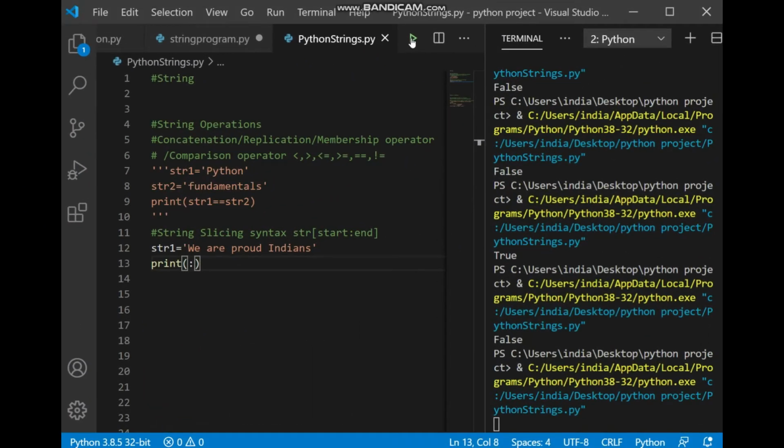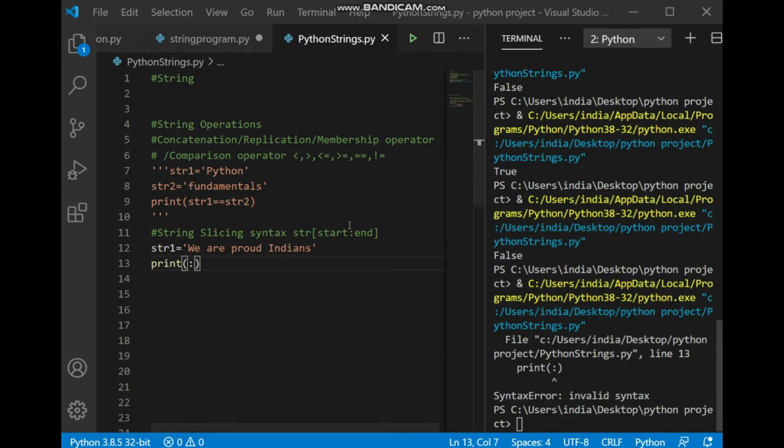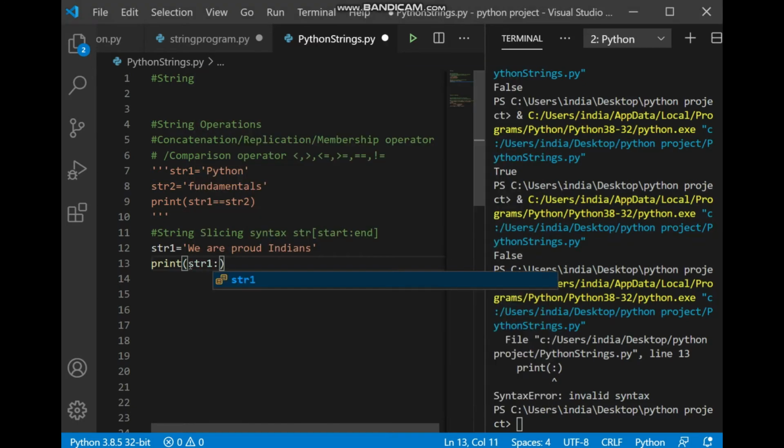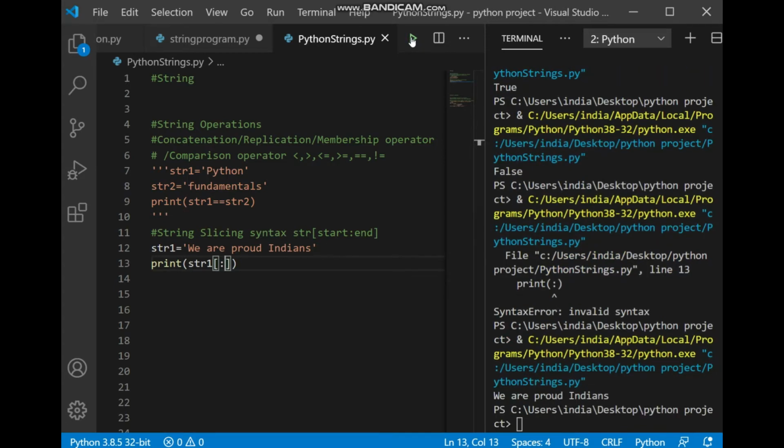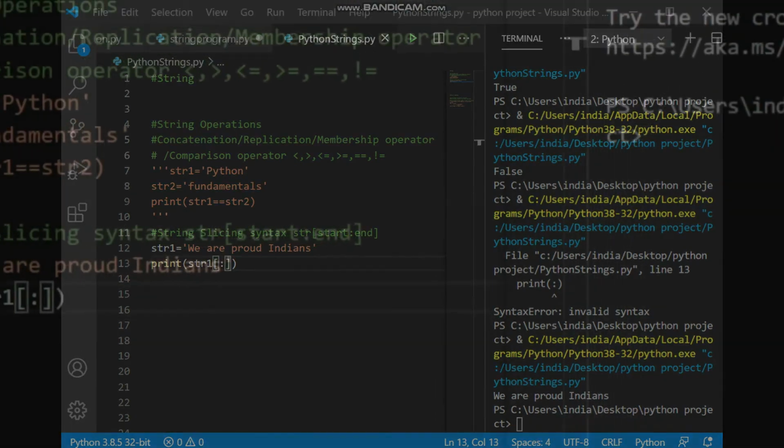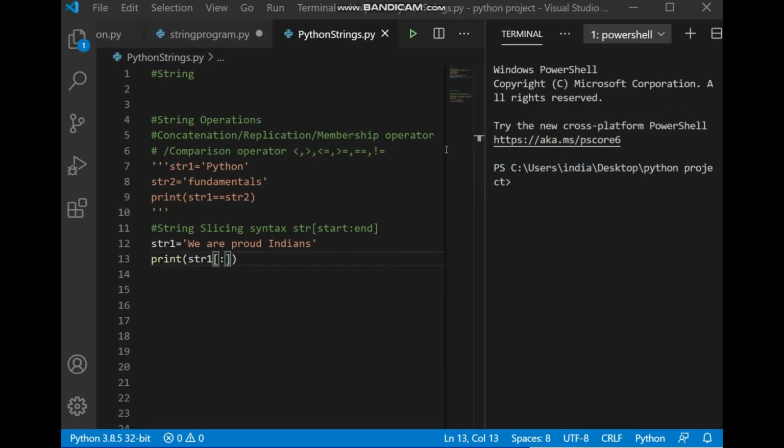So with that knowledge, just try to implement it, how we can access the indexes. This is a slicing process where we are writing a print statement, and then to slice something, you need to have first the name of the string. So name of the string, string 1, square bracket, this is the syntax, starting point, colon, and the end point, where end is excluded. Okay, so if you don't specify start and end, then a complete string will be presented as an output.